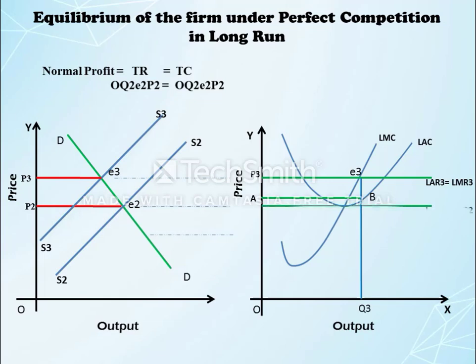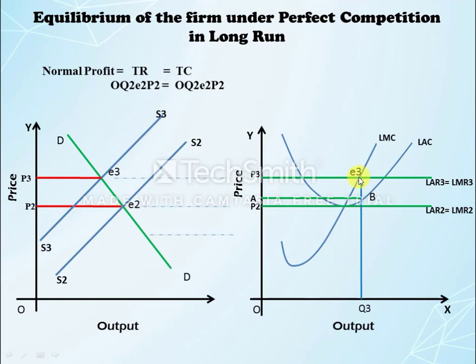So the demand curve of the business firm shifts from long run average revenue 3 equal to long run marginal revenue 3 to long run average revenue 2 equal to long run marginal revenue 2. It means the demand curve is shifting downwards and it is perfectly elastic, parallel to the OX axis.